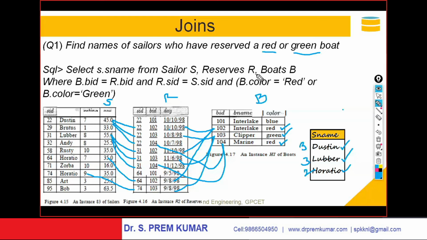Reserves R, boats B, where B dot boat ID should be R dot boat ID, and R dot sailor ID should be S dot sailor ID. And B dot color, the boat color, should be red or boat color equals green. So if you specify this SQL query, from these tables you will get this as output. This is the ultimate output, so on screen you'll be getting this output.